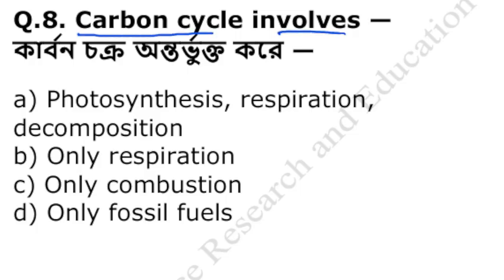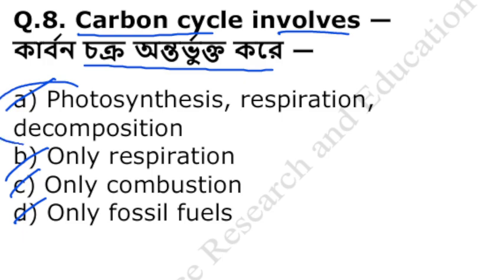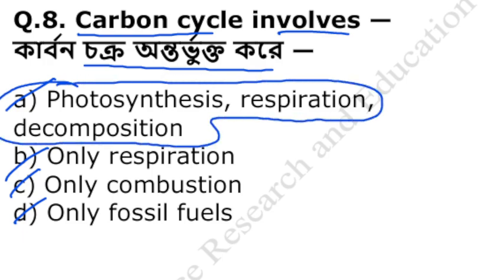Carbon cycle involves, the carbon চক্র এর মধ্যে থেকে কোনটা অন্তর্ভুক্ত? Photosynthesis, respiration, decomposition, only respiration, only combustion, only fossil fuel. The carbon cycle that includes photosynthesis, respiration and decomposition. So option A is correct.